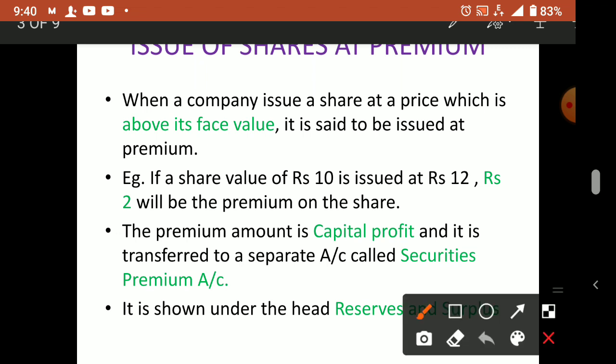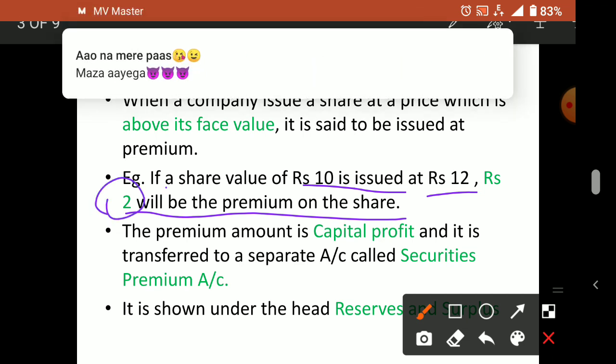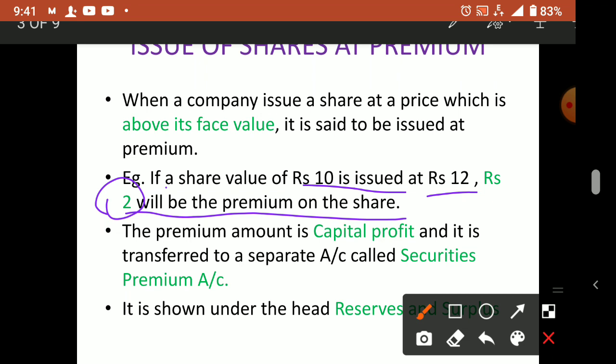Premium. An example is also given here. If a share of value 10 is issued at rupees 12, rupees 2 will be the premium on the share. This 2 extra rupees that we collected from the public is called what? Premium. The premium amount is capital profit, and it is transferred into a separate account called securities premium account.